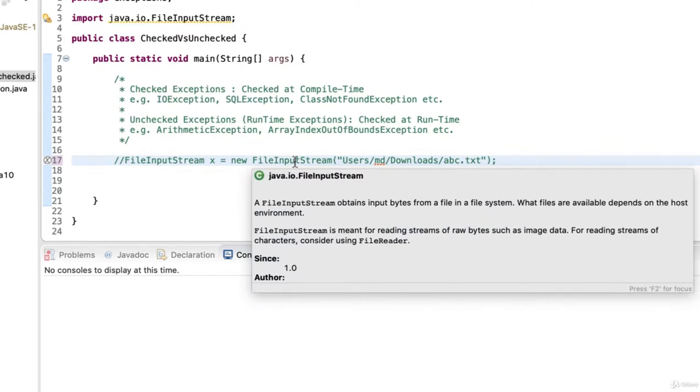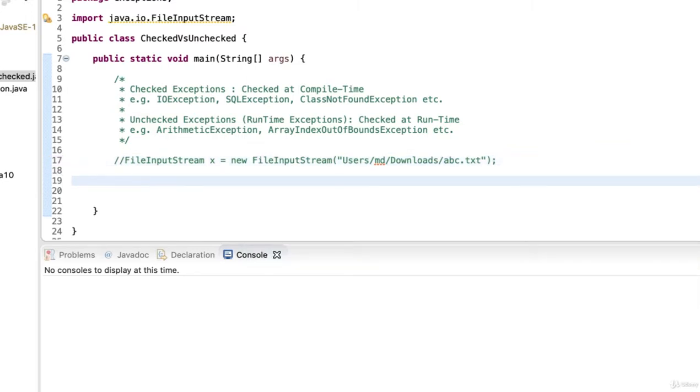Now coming to the second category, this is called unchecked exceptions. These are not checked by the compiler. These exceptions most often occur due to wrong input data provided, for example arithmetic exception or array index out of bounds or string index out of bounds, etc. So these exceptions will usually not occur if the programmer has already taken care of the input conditions. So these are not the checked exceptions.